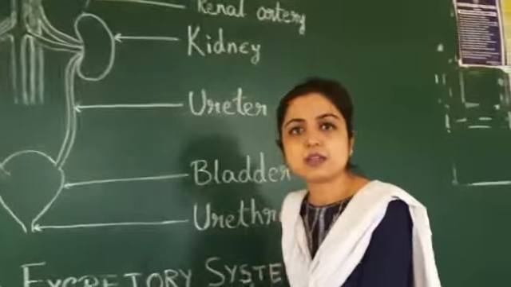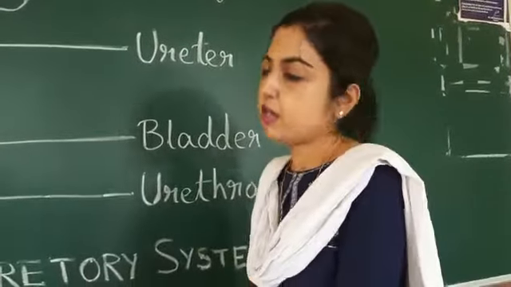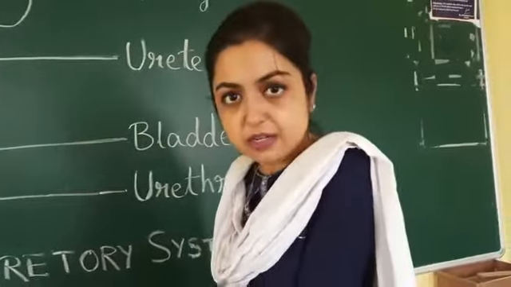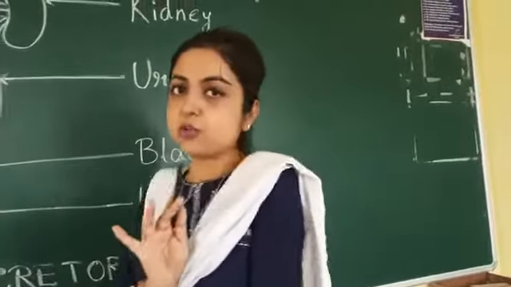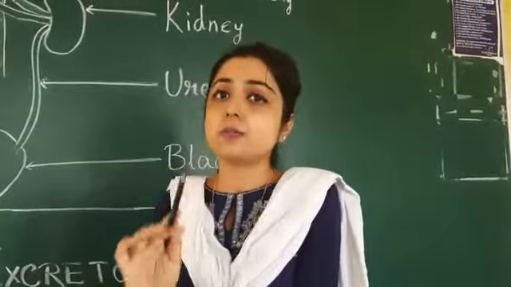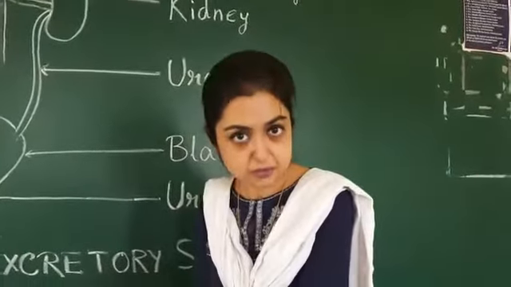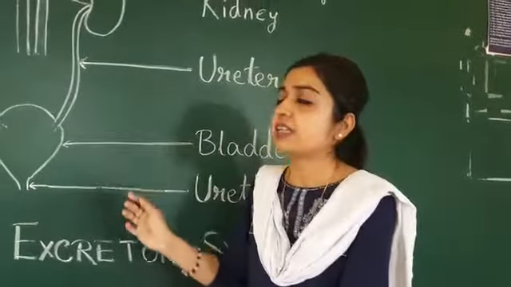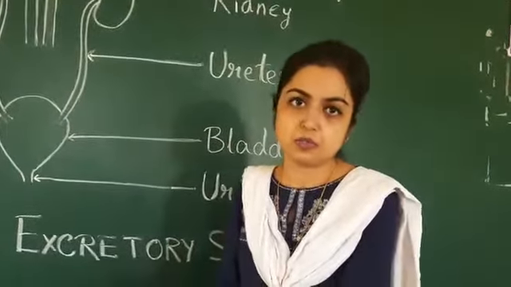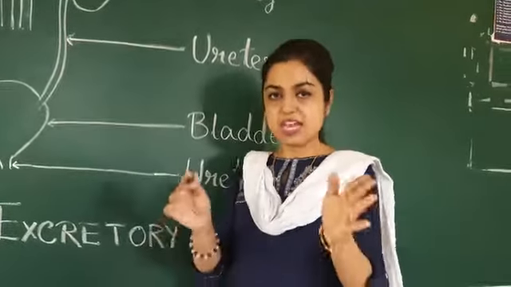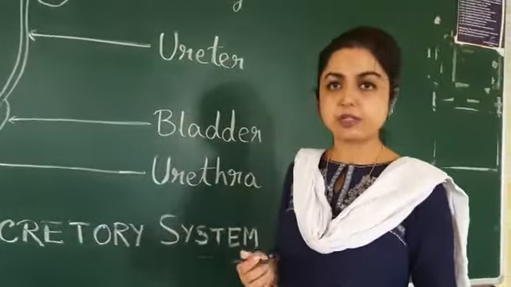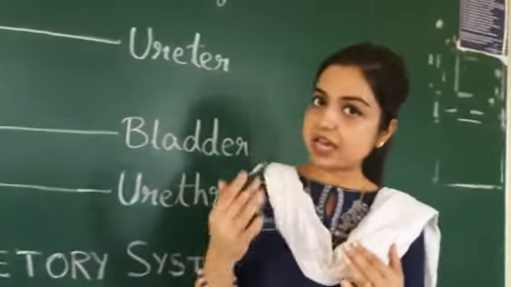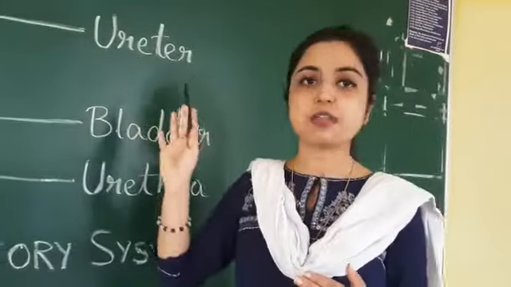Sometimes a person suffers from kidney failure, right? In that case, there are two options. What are the two options? Number one, the person can go for a kidney transplant, or else, if both kidneys are not working, the person has to undergo the process of dialysis. Dialysis is an artificial machine that acts as an artificial kidney, and the dialysis machine purifies the blood.